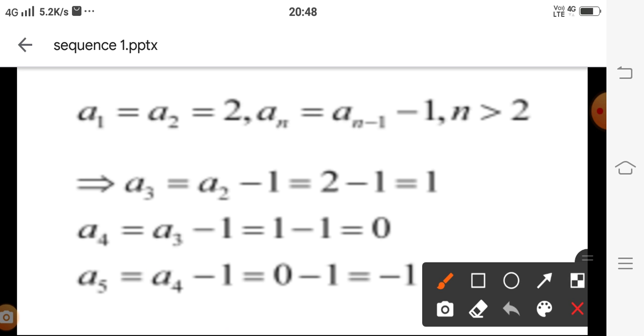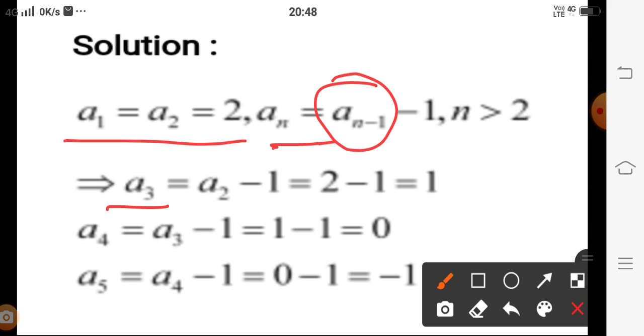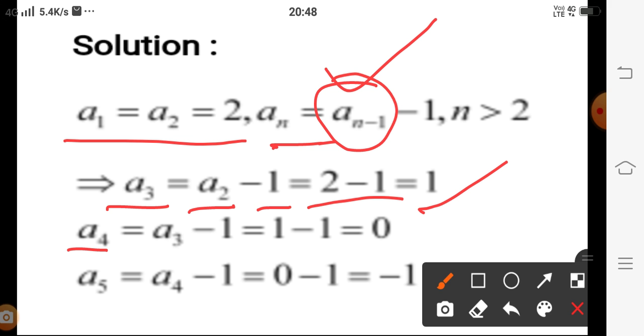Then let us solve this. a1 is given, a2 is given, these two values are 2, and if you put the value of n as 3, then you get a3, and a3 is equal to a n minus 1, meaning a3 minus 1, which is a2 minus 1, and the value of a2 is 2, then 2 minus 1 is 1. Similarly, if you have to find a4, when we put the value of n, we take one term which is less than the index of an.